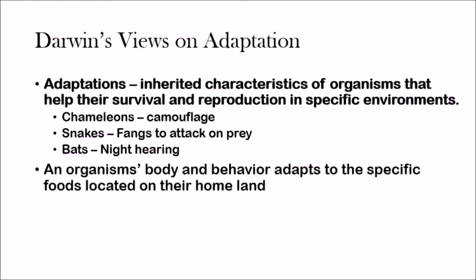Now, this is where Darwin really made his first big conjecture on evolution, and that was this thing he called adaptation. And adaptation is an inherited characteristic of an organism that helps it survive and reproduce in specific environments. So I just talked about that briefly with the fish, how a fish has fins in order to help it swim. That would be an example of an adaptation. Let me give you a few more examples here.